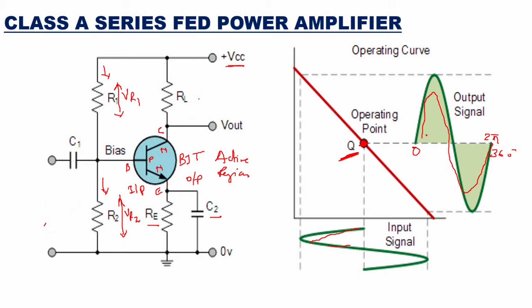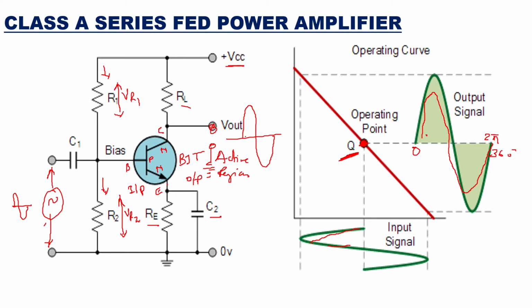So this is your RL, and the output is taken here, with respect to ground. You will get an amplified version here. For this output, you give the input over here, before C1, the blocking capacitor. Here your input wave will be there. The input wave will be amplified at the output, and the complete waveform will come. No part of the waveform will be clipped.